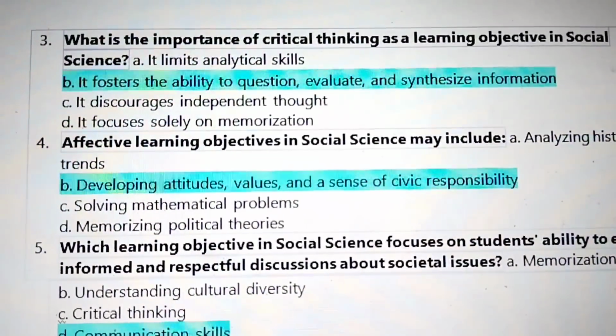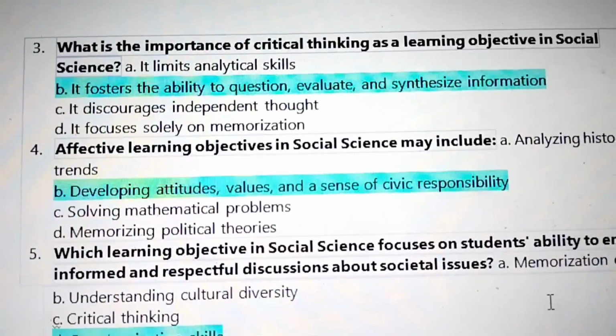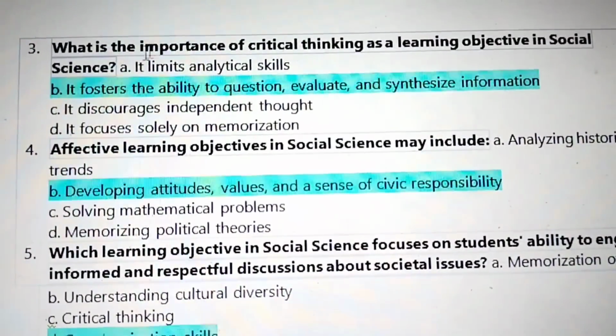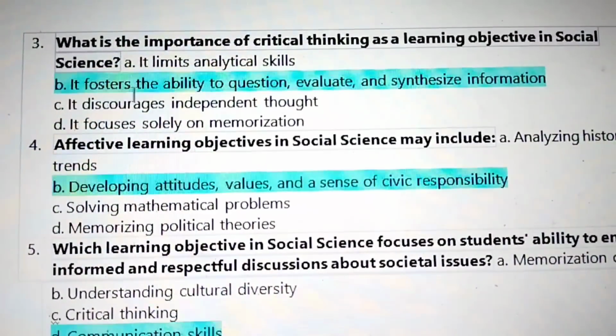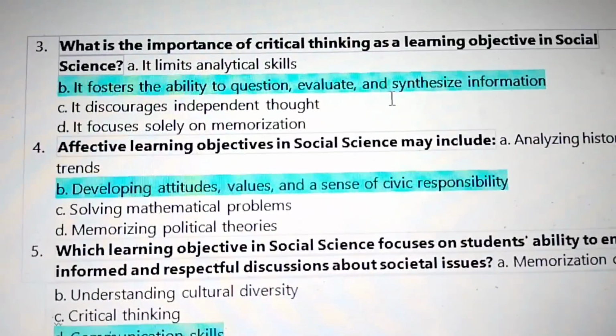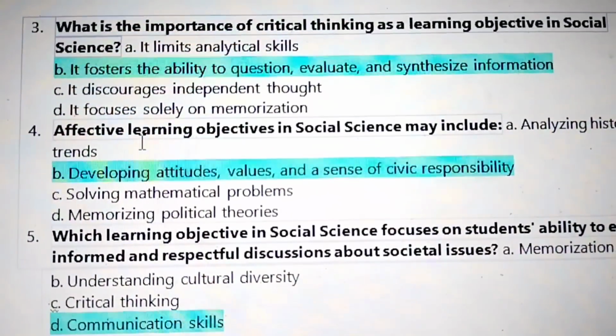Number 3. What is the importance of critical thinking as a learning objective in social science? It fosters the ability to question, evaluate, and synthesize information. 4.